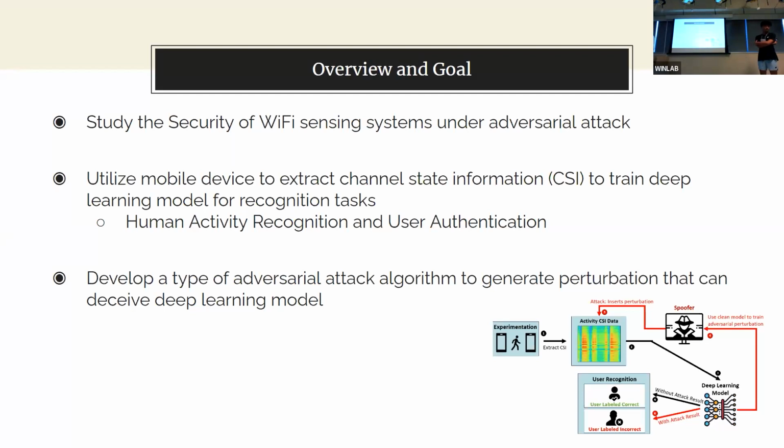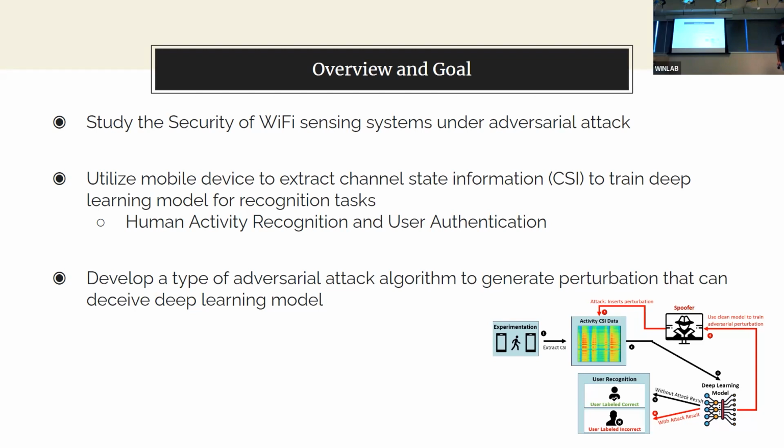Okay, so the overview behind our project this summer was to create a mobile sensing system using Wi-Fi and mobile devices and to test them under adversarial attack scenarios. We utilized mobile devices or IoT devices to extract channel state information data from the Wi-Fi packets that they send and receive, either between the device and a router or the device and another device. And we use this data to generate user authentication and human activity recognition models.